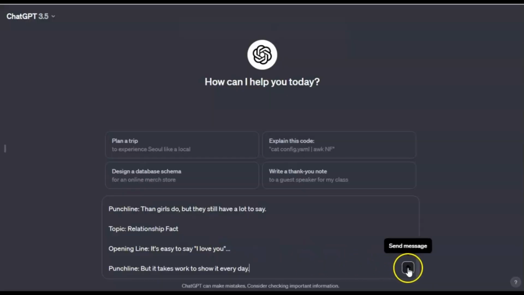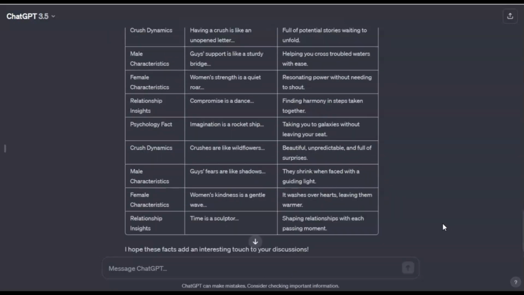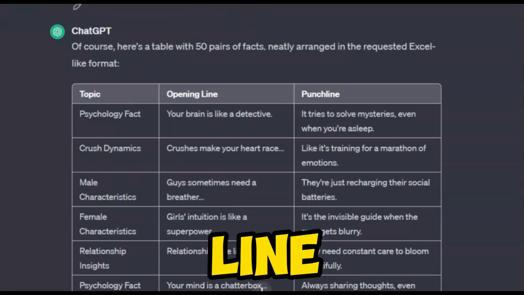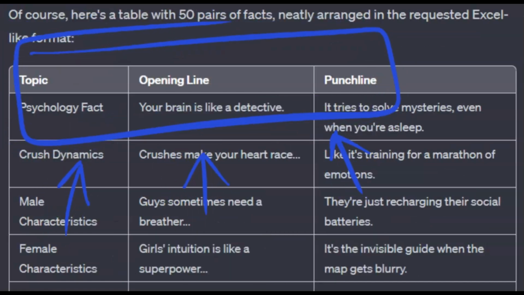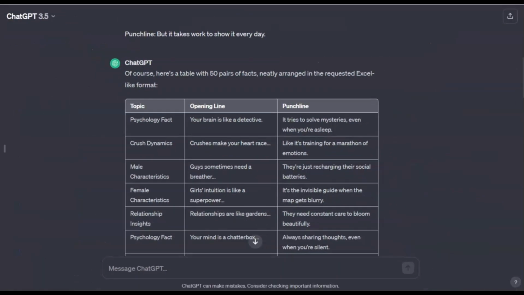So after entering the prompt, hit enter on your keyboard and let ChatGPT do its thing. Now, if you use the exact prompt, it will give you columns of data, each representing a fact type or category, opening line, and punchline. Now, you want to replicate the process and keep using the same prompt, changing the number of facts requested and/or adding different categories of facts until you hit your 1,000 facts.